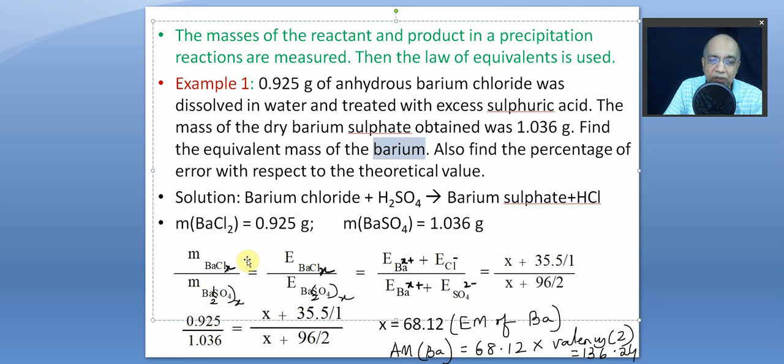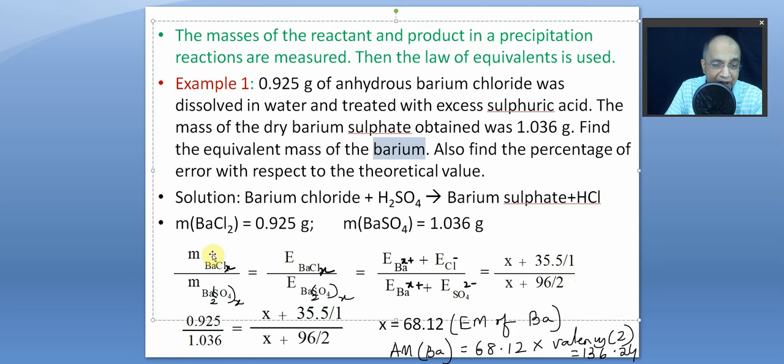So mass of barium chloride to mass of barium sulfate or metal sulfate is equal to equivalent mass of barium chloride divided by equivalent mass of barium sulfate. Then we split into equivalent mass of barium ion and chloride ion. So let's say X plus 35.5 by 1, and here same X plus 96 by 2.